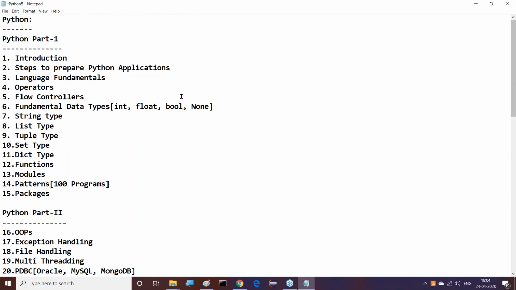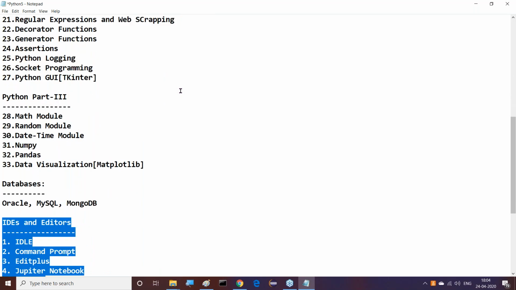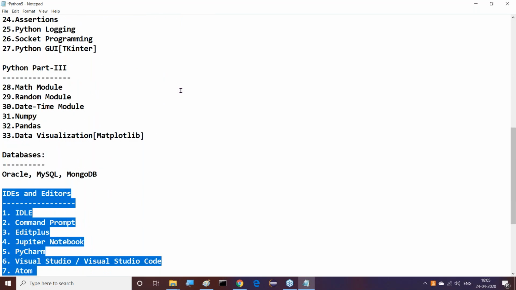Guys, all of you observe this clearly. So this is the syllabus that is available with me as of now. Understand it clearly. This is what I know. Strictly speaking, about this Python, this is the content. But if you are expecting anything extra, then I have to think about updating myself and give you that information. But as per my memory, this is the content, what I know. In the case of Python, I thought it is a huge syllabus. Yeah, personally, even I feel it is a huge syllabus.